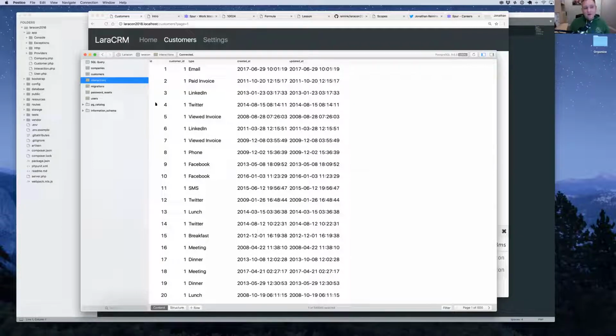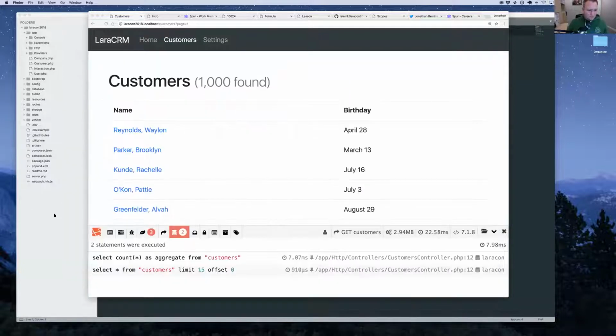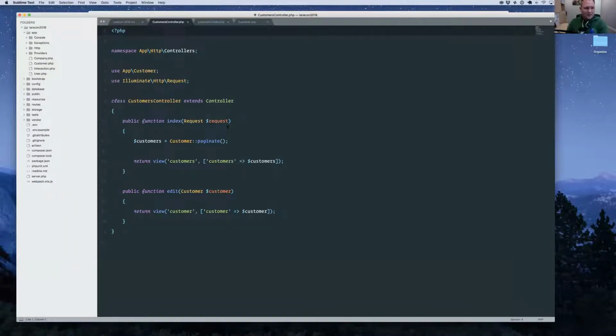For every single customer, I've preloaded 500 interactions. If you do the basic math, 1,000 customers with 500 interactions gives us a database table with 500,000 records. I think this serves as a good base, because if we make some mistakes in the way that we load our data and do our querying, we'll see some performance issues with a database table of this size. So that's the data. All right, let's take a look at the base setup here on the app side.